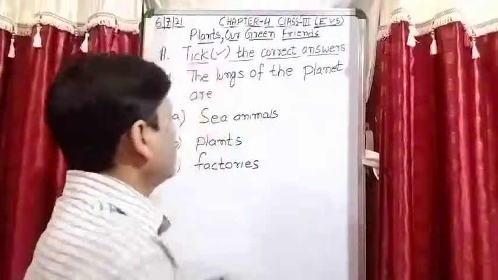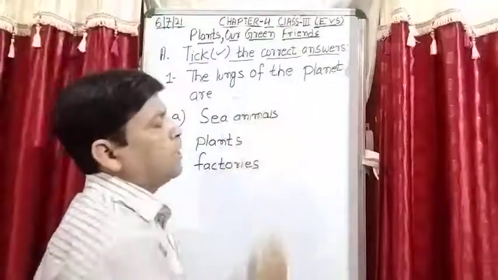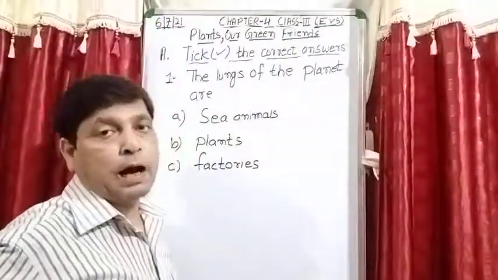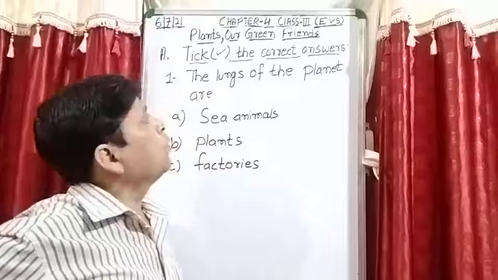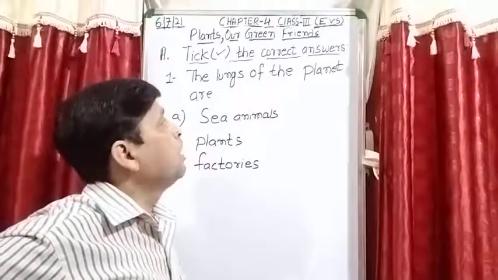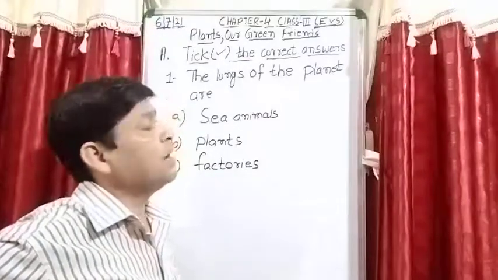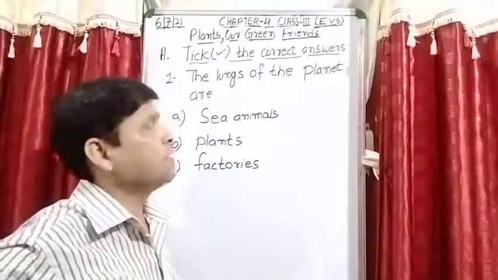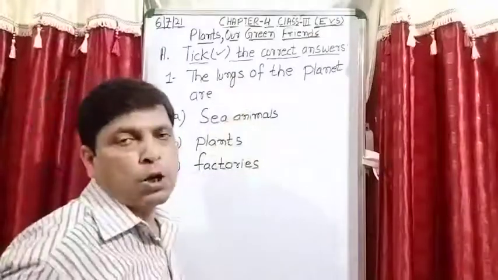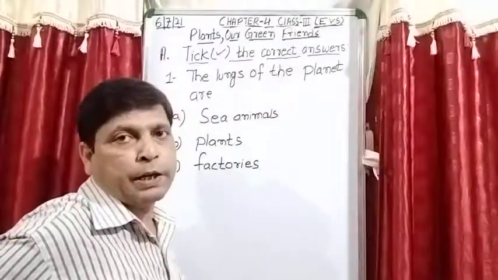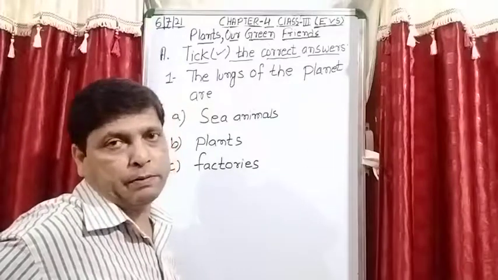So the question is, the lungs of the planet are. The name of our planet is the Earth, and who is responsible, which is known as the lung of the planet? As the word lungs is written, this is a breathing organ, it helps in breathing.